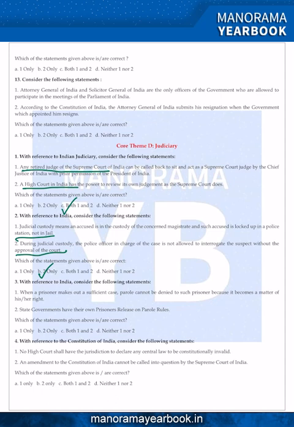So the first statement, that is incorrect. And if you look at the second statement, the state government have their own prisoners release on parole rule. That is correct. State government have their own prisoners, meaning prisoners or prison that is under the state list of the 7th schedule of the constitution.